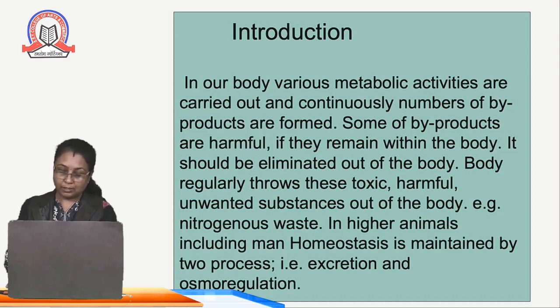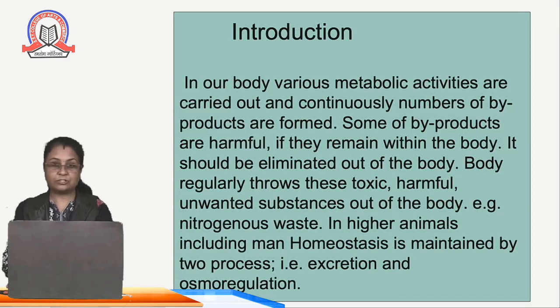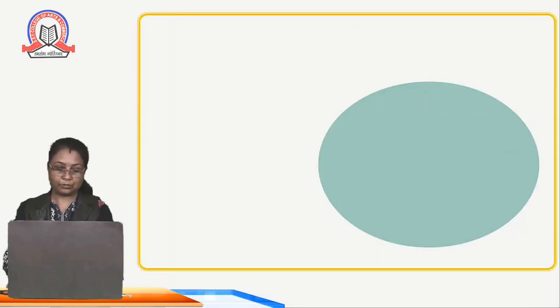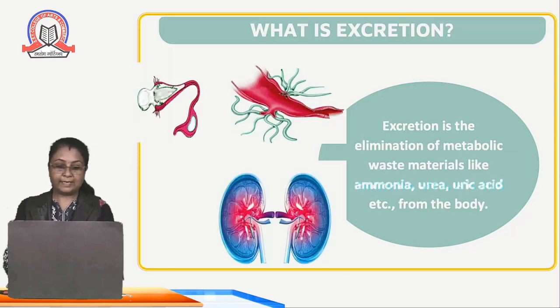So in our body, whatever waste material is generated is thrown out of the body in various forms. Before starting the forms, we'll see the definition of excretion. In short, excretion is the elimination of metabolic waste materials like ammonia, urea, uric acid, etc. from the body.